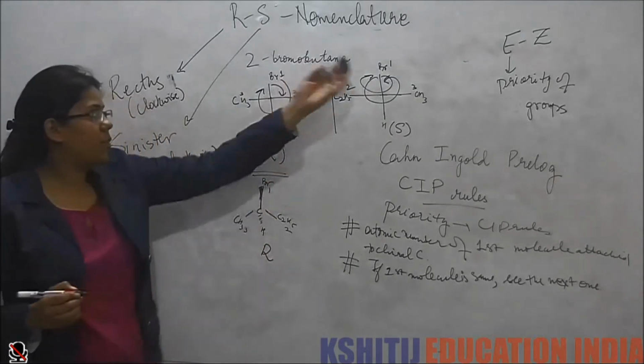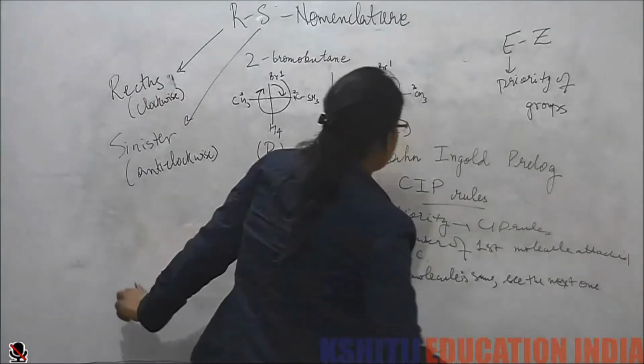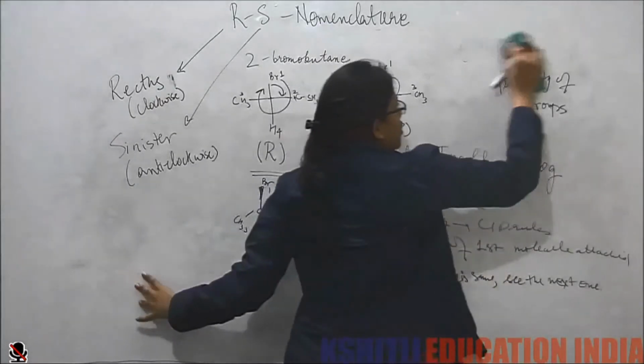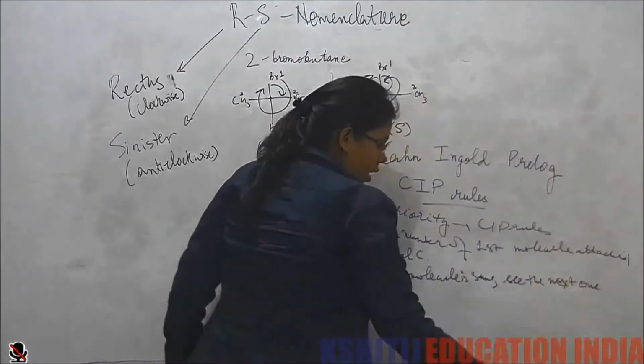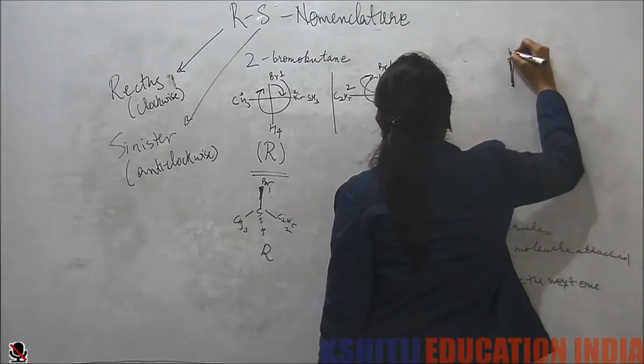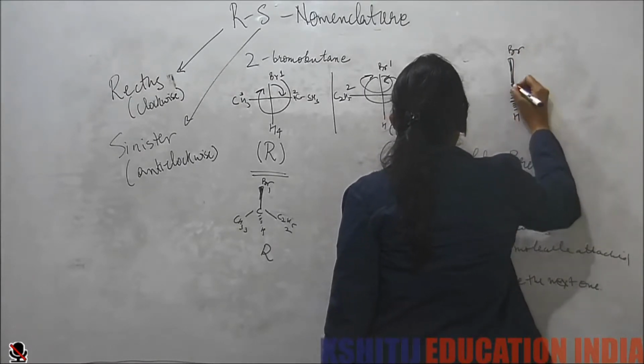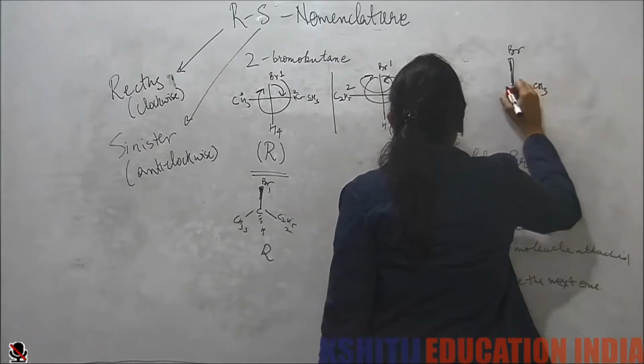Now if I take the perspective formula of that, R, H, CH3.